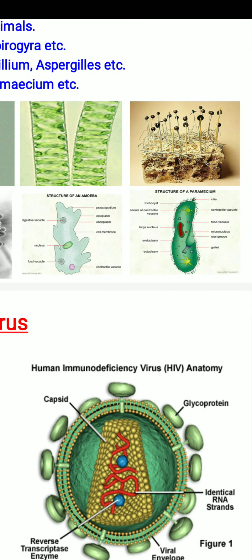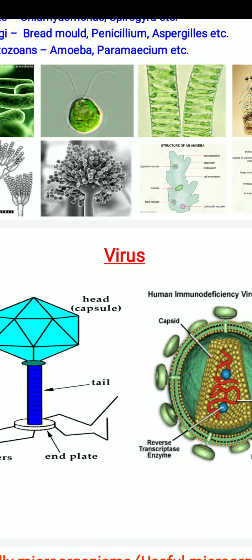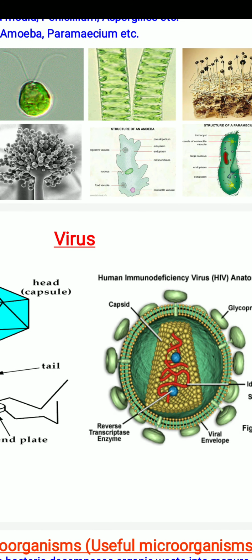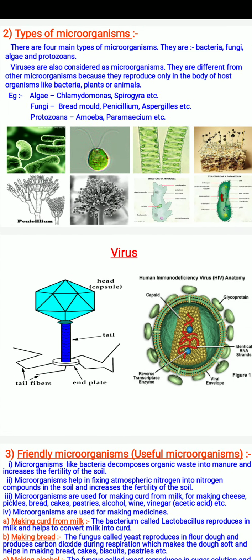These are groups of microorganisms. And the next picture is of a virus. It is surrounded by a lipid membrane containing DNA inside. So this is the pictorial presentation of the microorganisms.